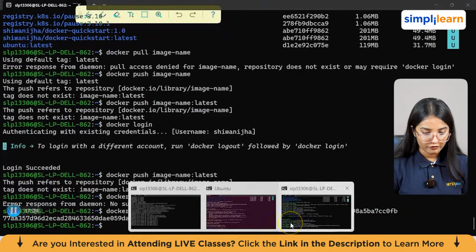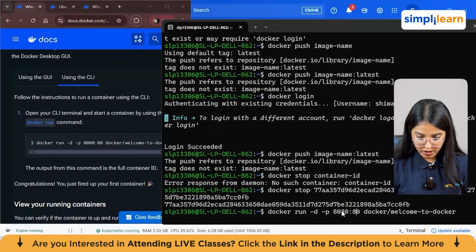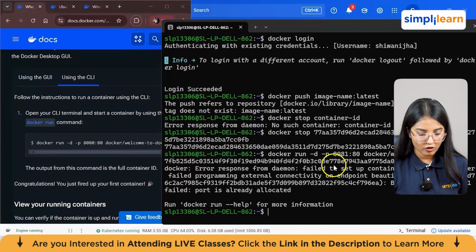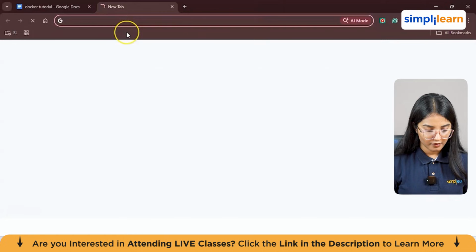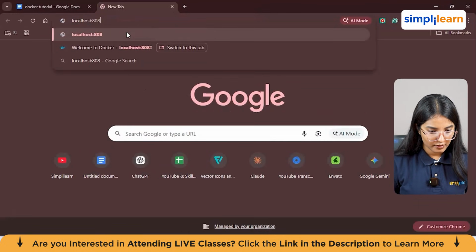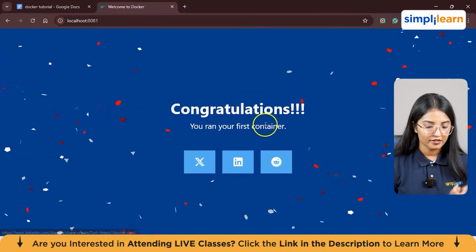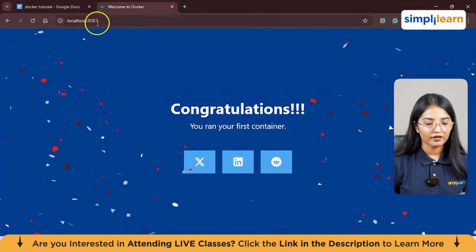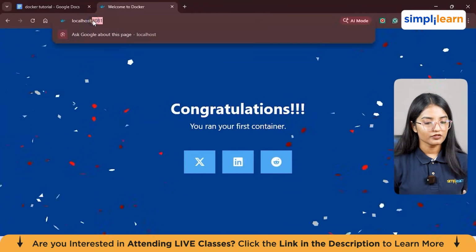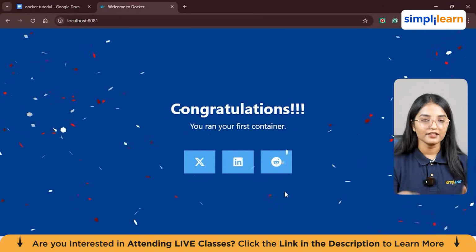Let's go back to our terminal from here. We'll run this container, and here we'll change the port to 8081 as we changed it before. It says the port is already allocated. Now we'll go back to our browser and search localhost 8081. As you can see here, it says congratulations, you have run your first container. To check that your container is actually running, this is the port, right? So just go to Google and search for this. You'll get your first container ready for you. So now we have created our first container.